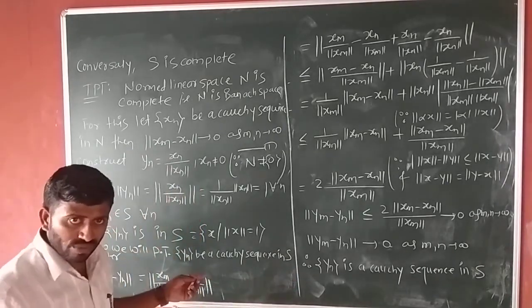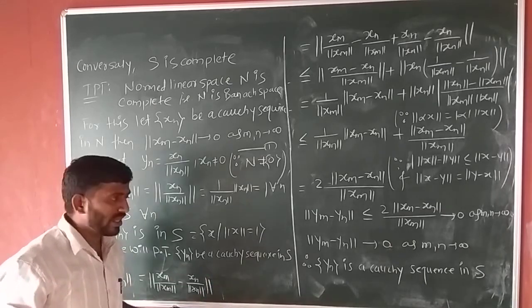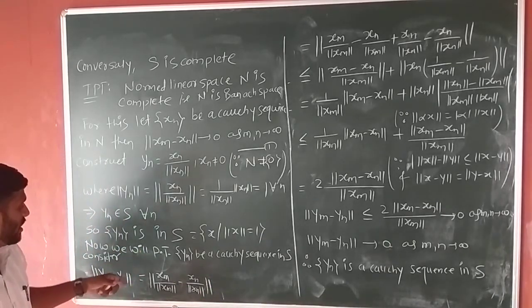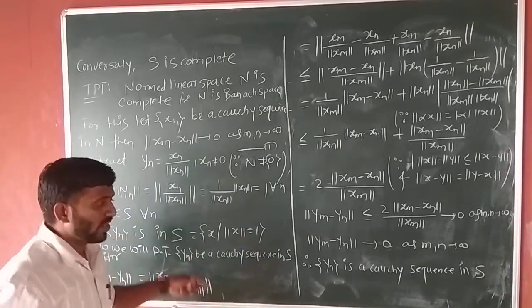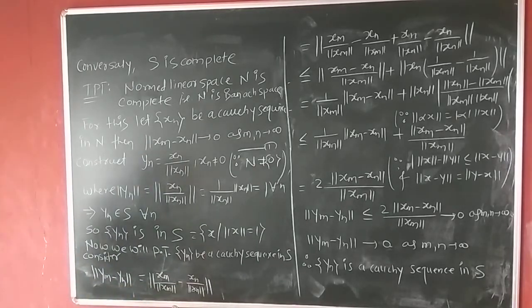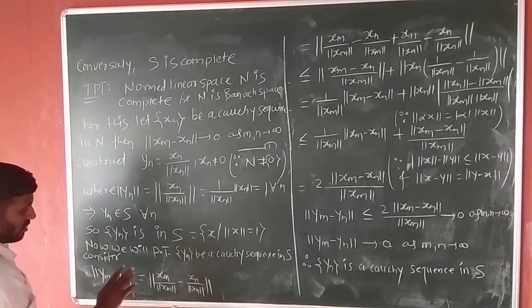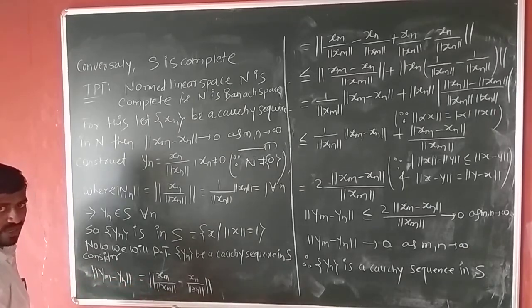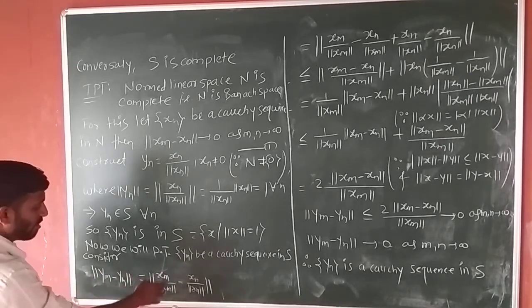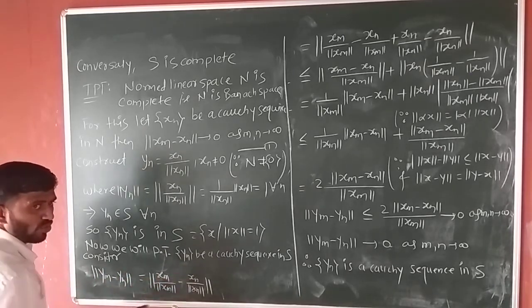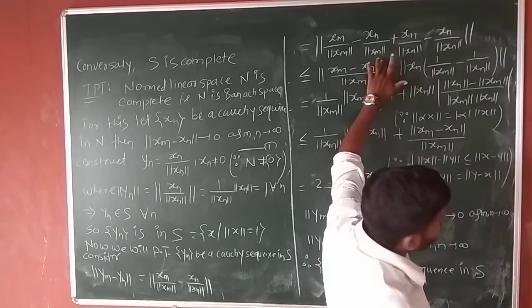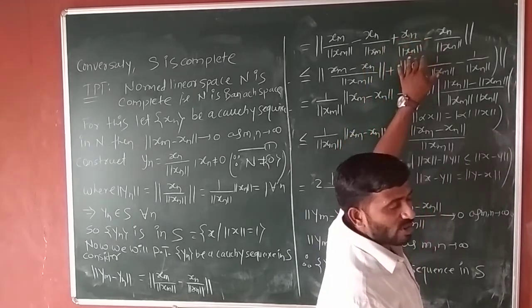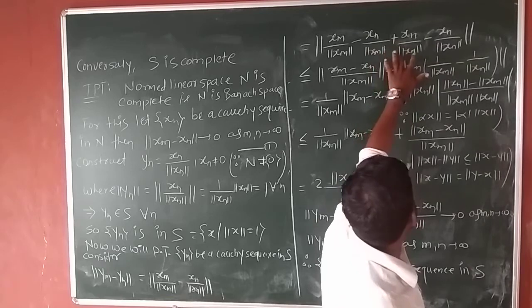And for this sequence to be Cauchy, it must satisfy the property norm of y_m minus y_n tends to 0 as m, n tends to infinity. Okay, that we have to show. So we consider norm of y_m minus y_n. We have to show this tends to 0 as m, n tends to infinity. By definition, y_m is equal to x_m upon norm of x_m and y_n is equal to x_n upon norm of x_n. So that is equal to, we add and subtract here x_n upon norm of x_m. Add and subtract this term here.